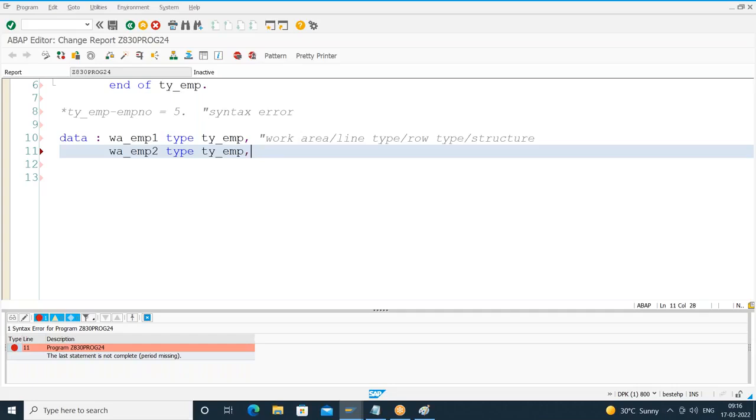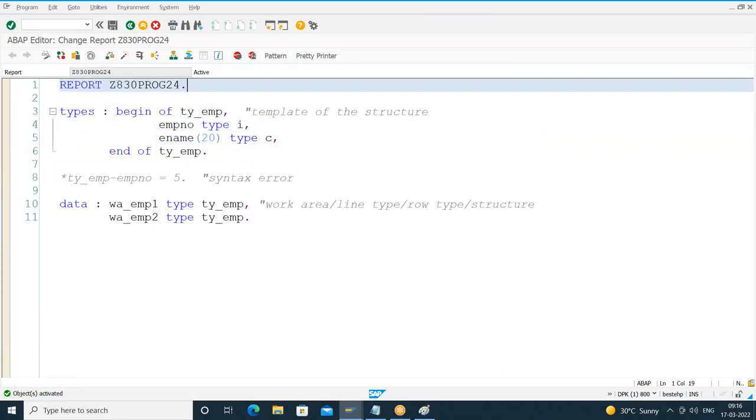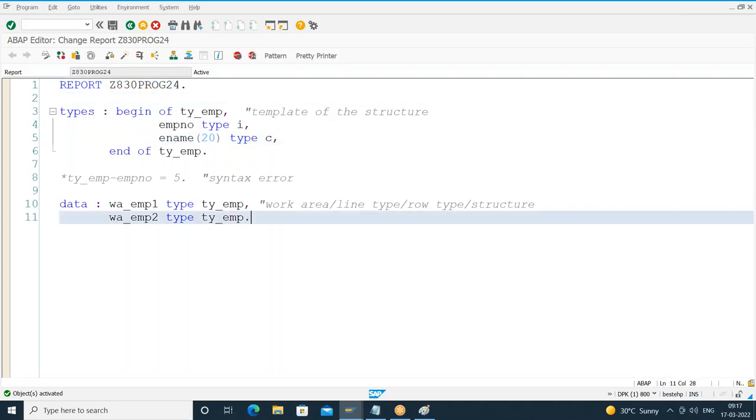Now onwards for the rest of the course, wherever I want to deal with a structure, first I'll visualize my structure fields. Based on that analysis, I'll declare the template of the structure by using the TYPES keyword. Once a template is available, I can create any number of work areas, and the rest of the story is the same.